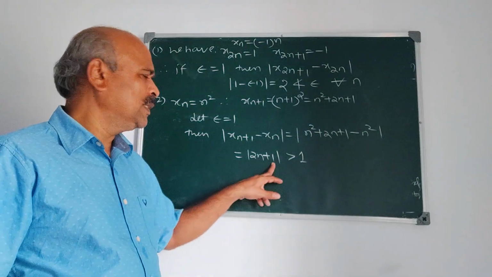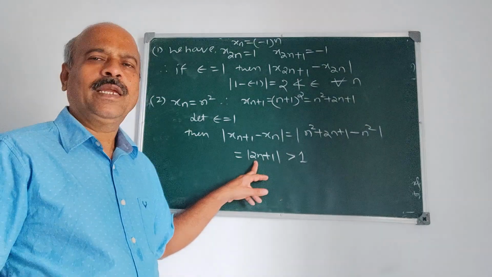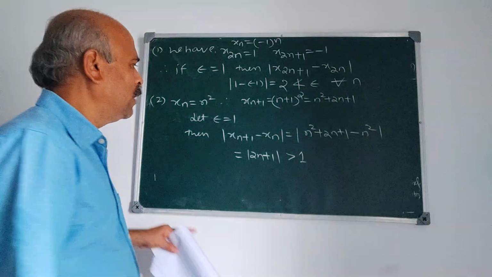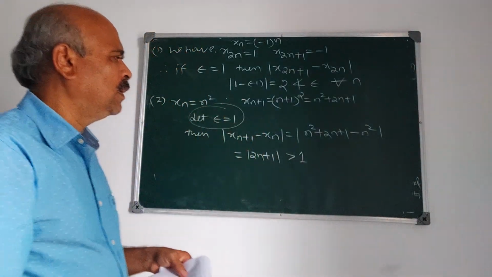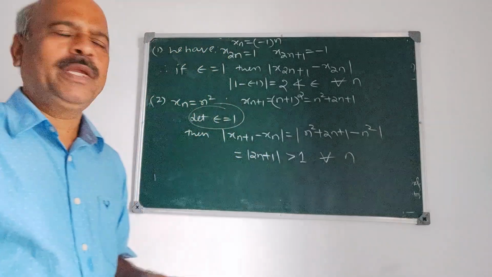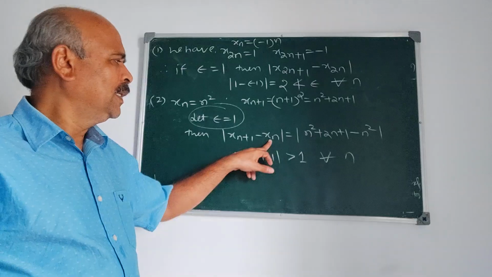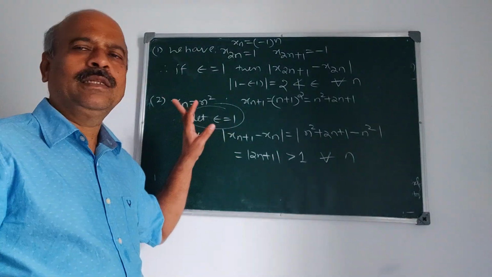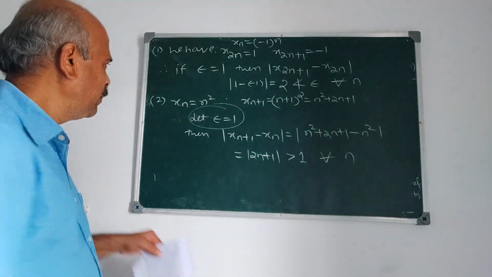Mod 2n plus 1, n starts from 1 here, 2 plus 1 is 3. It is greater than 1. Therefore, for the choice of epsilon equal to 1, we cannot find out any natural number p so that mod xn plus 1 minus xn is less than this epsilon. That is not possible. Hence, it is not a Cauchy sequence.